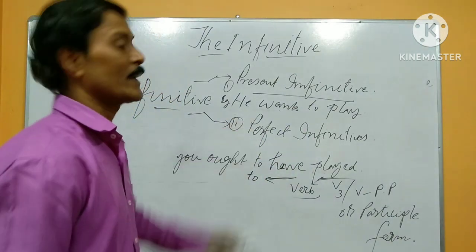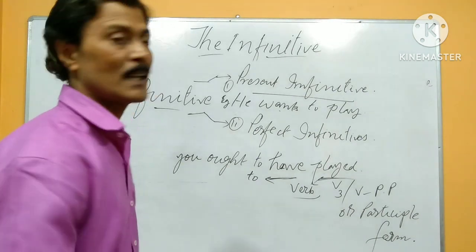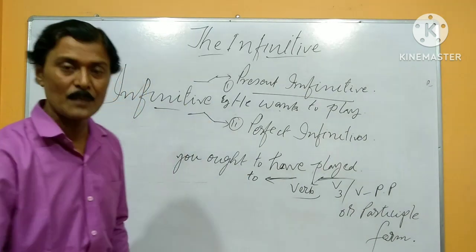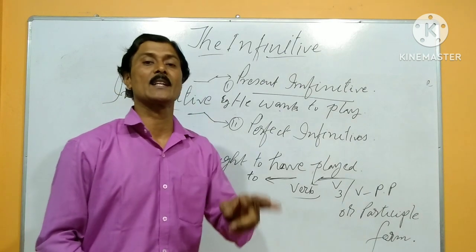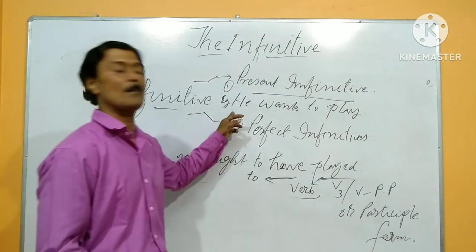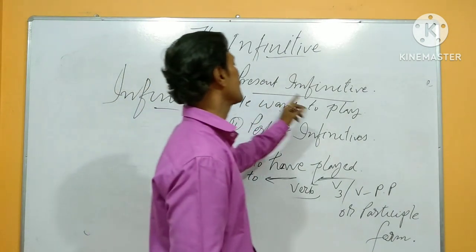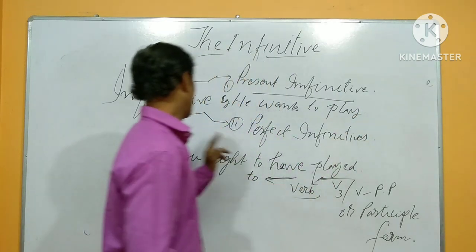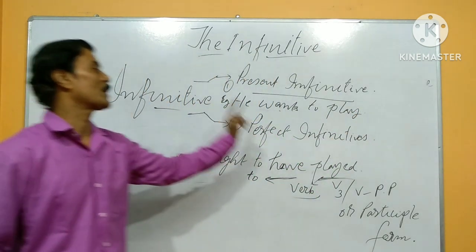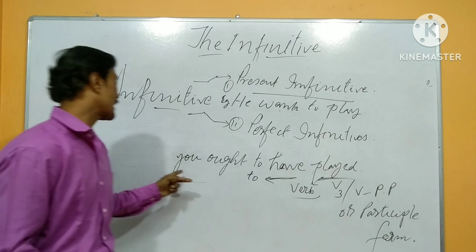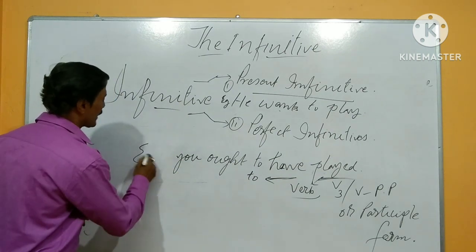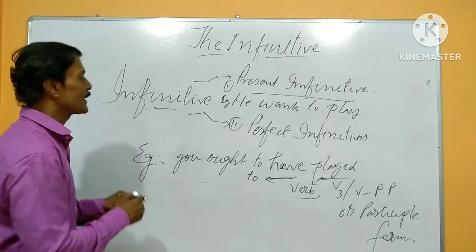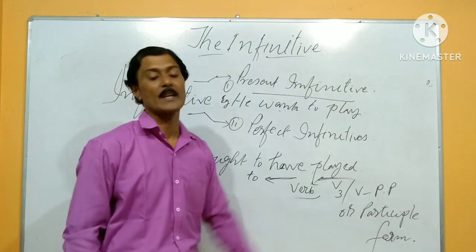So in this way, don't forget there are two kinds of infinitives. First, the present infinitive. I noted the example: he wants to play. Next, the perfect infinitive, and the example I noted is: you ought to have played.